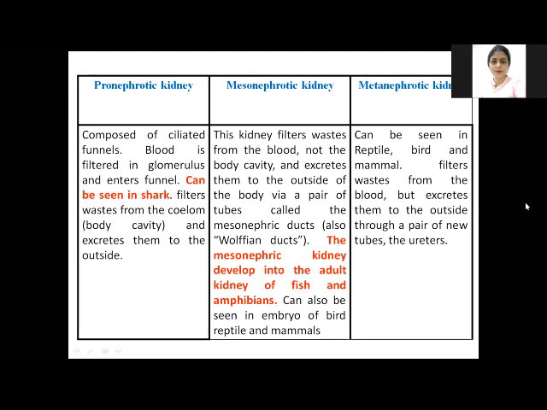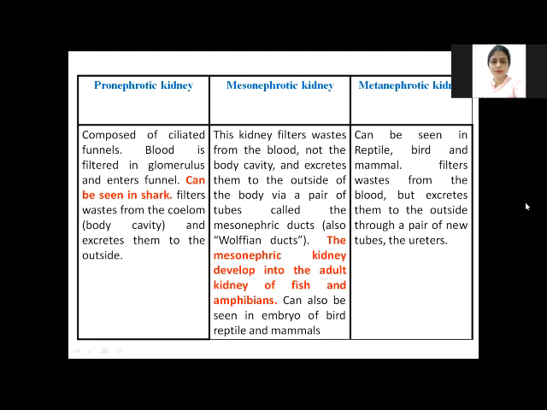This kind of kidney is found in sharks. So the pronephrotic is the most primitive type of kidney, and it is found in aquatic animals: sharks, elasmobranchs, or cartilaginous fishes.